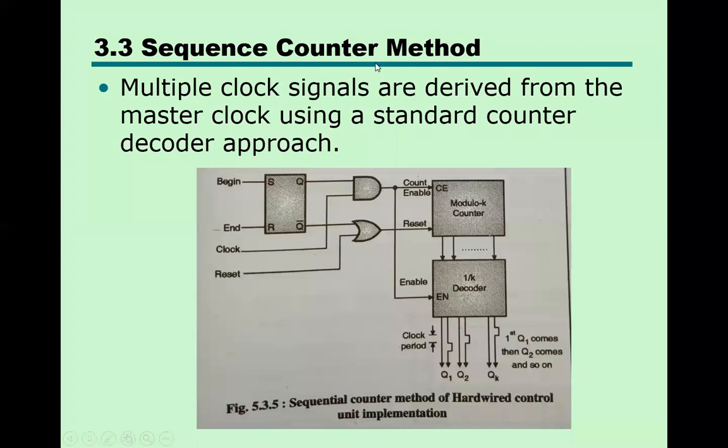Again, to remove the synchronization issue, multiple signals are generated from the master clock. After Q1, the second signal Q2 is generated, then Q3, and so on. In this way the signals are generated. That's why the name is sequence counter method.